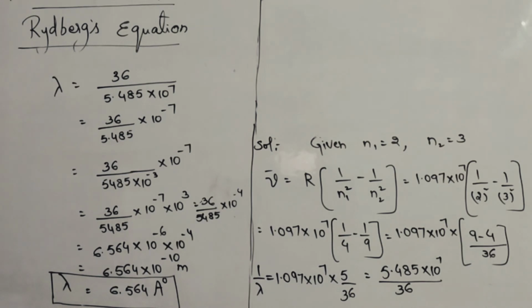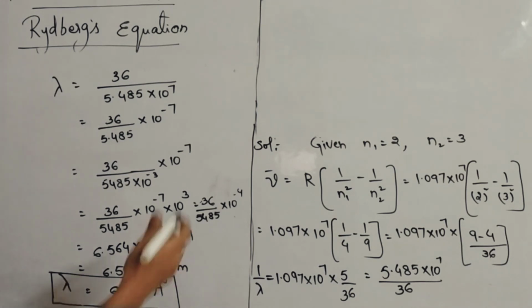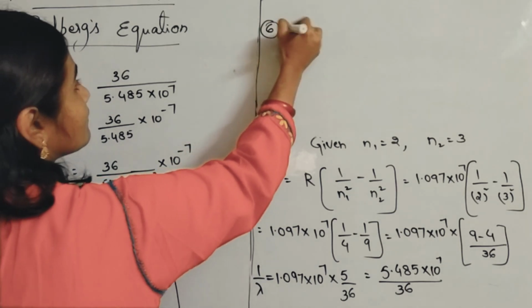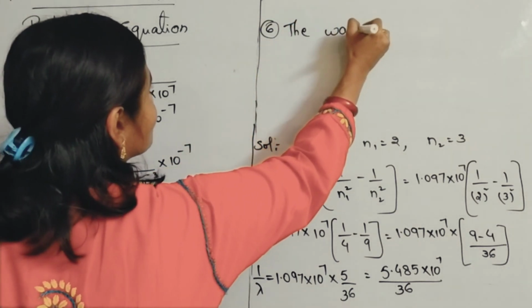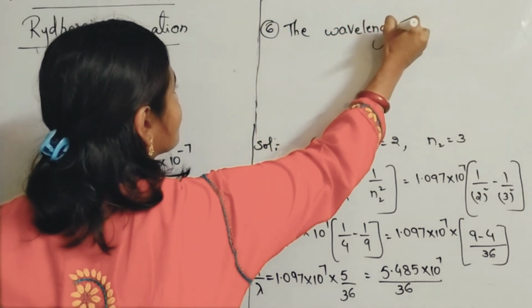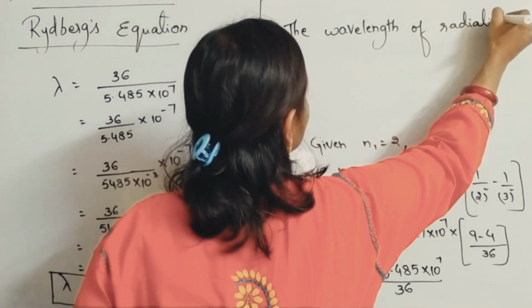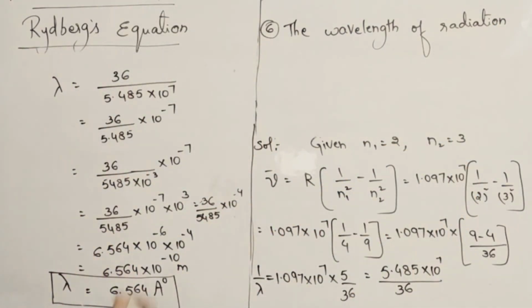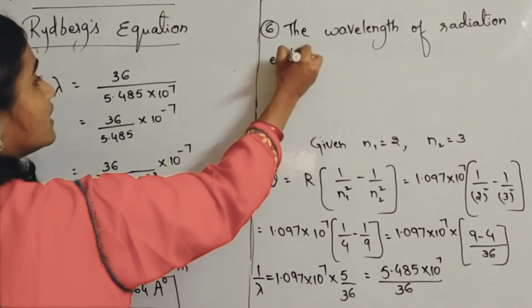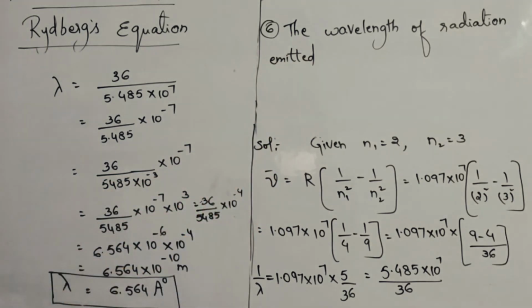Question number 6. The wavelength of radiation emitted when in a hydrogen atom electron falls from infinity to stationary orbit.